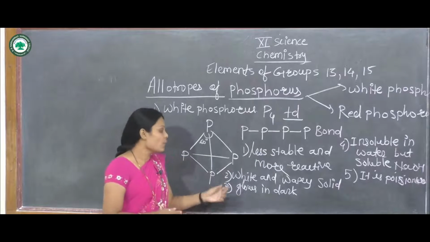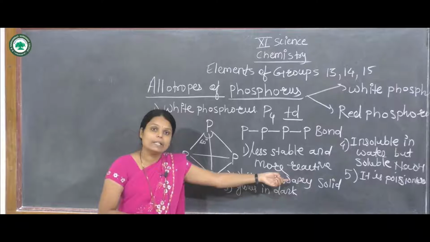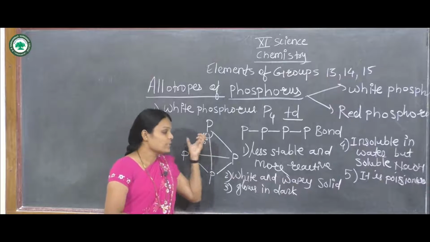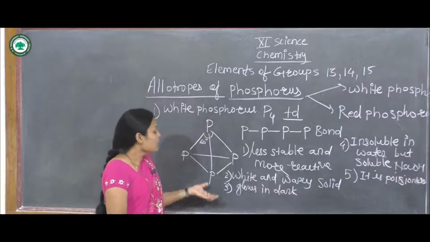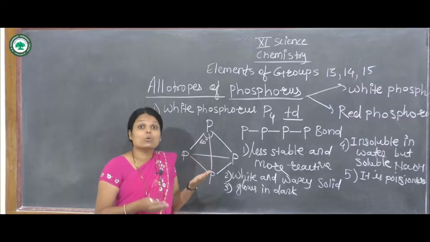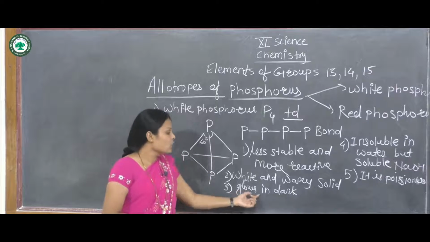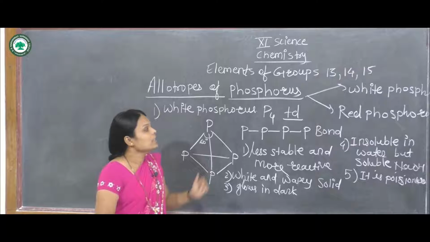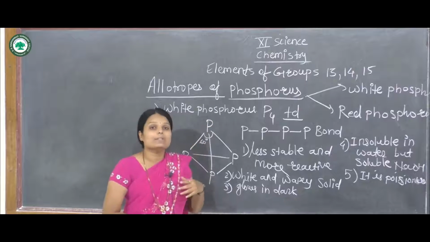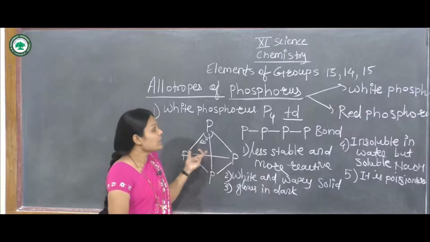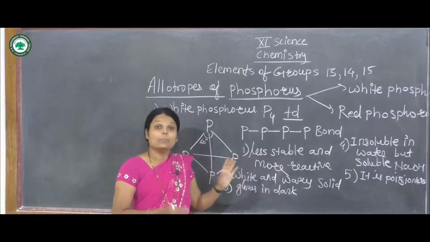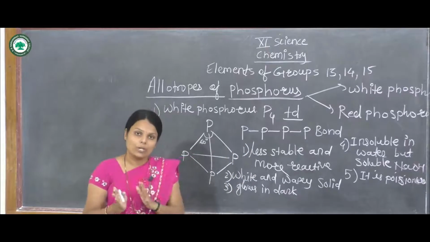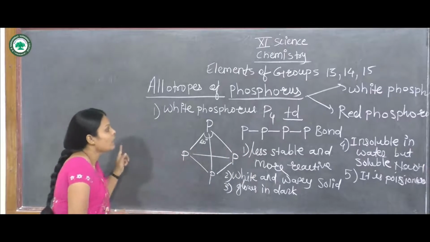Its structure is a white and waxy solid in nature. This waxy solid glows in the dark. This white phosphorus is insoluble in water, meaning it does not dissolve in water, but it dissolves in NaOH solution. This is white phosphorus.